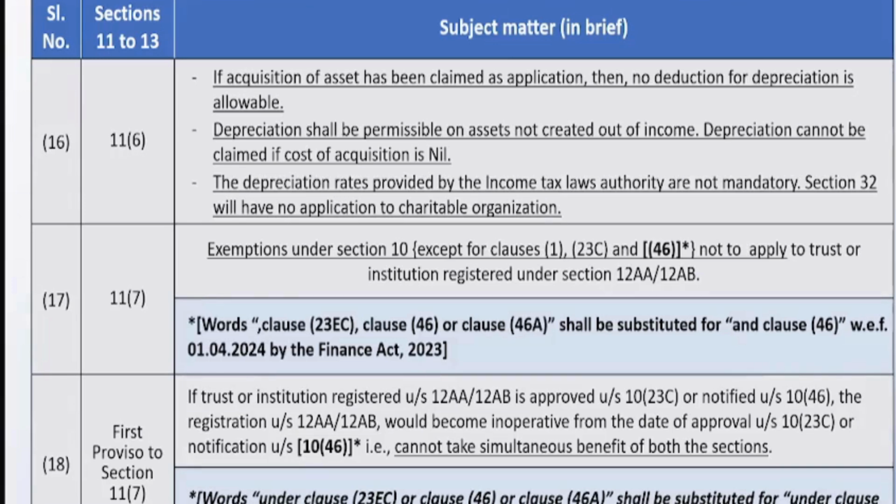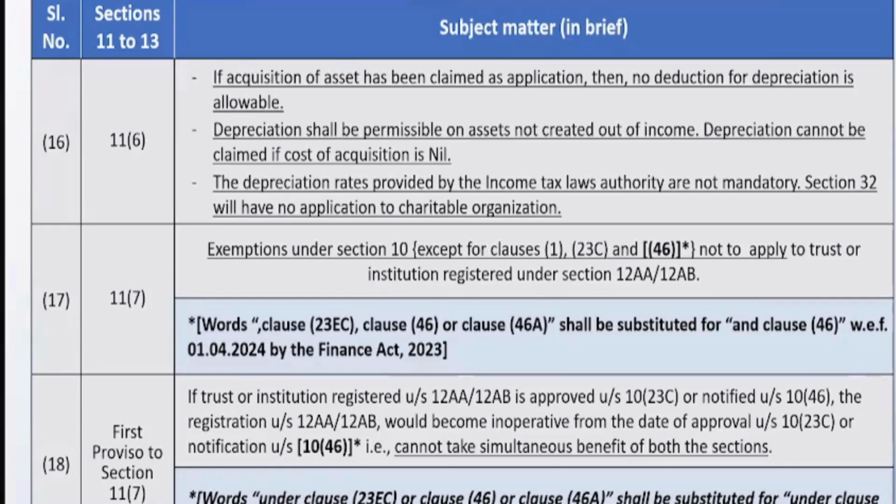But now that controversy or that ambiguity has been put to rest. Now, if you have debited the cost of the entire asset to your income and expenditure account, you will not be allowed depreciation. That means any one of the two things will be allowed. Either you debit the entire amount of the asset to the income and expenditure account or you claim depreciation.